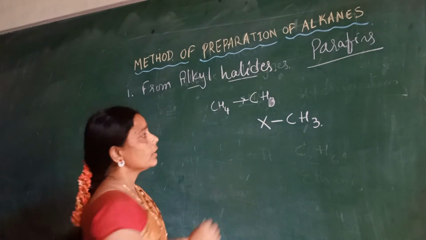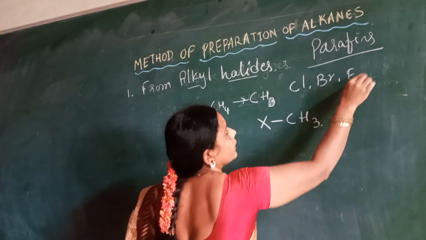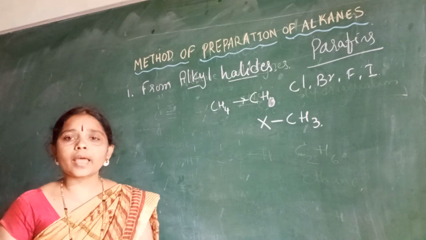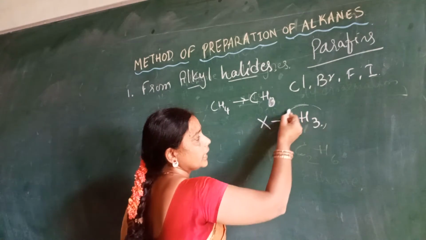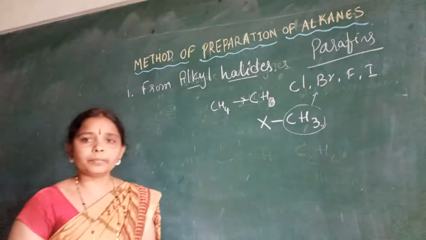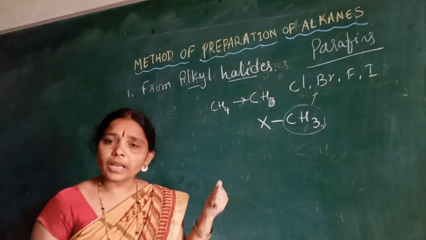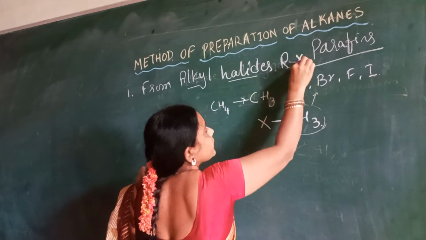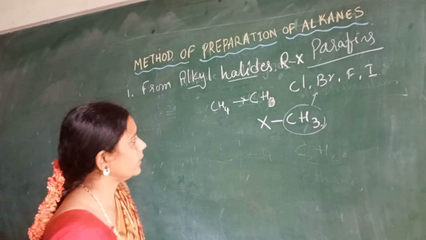So those are chlorine, bromine, fluorine and iodine. All these four members are called halogens. When an alkyl group is combined with any one of the halogen atoms, that is called an alkyl halide. Alkyl halides have the general formula R with X, where R is our alkyl group and X is a halogen.